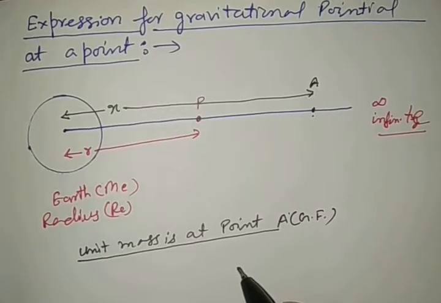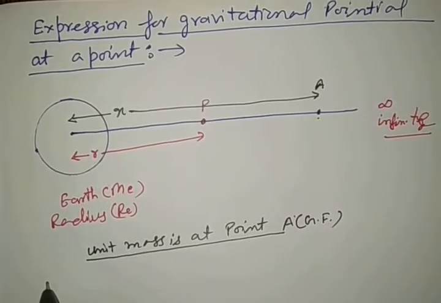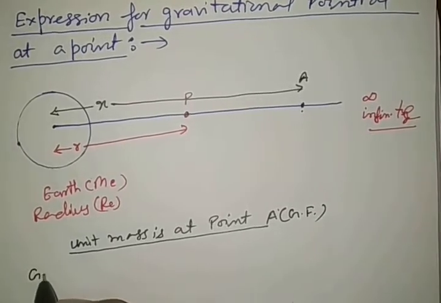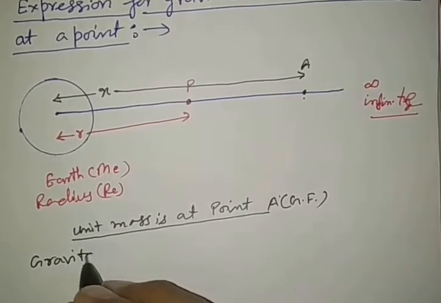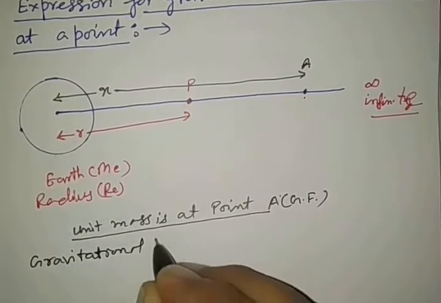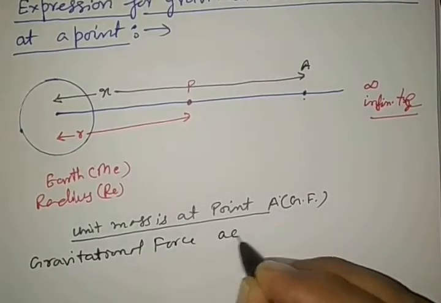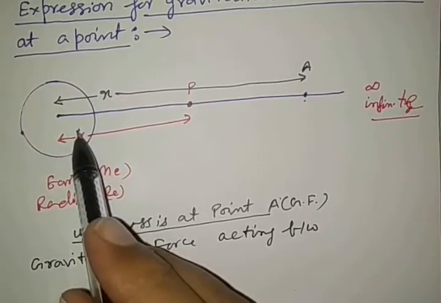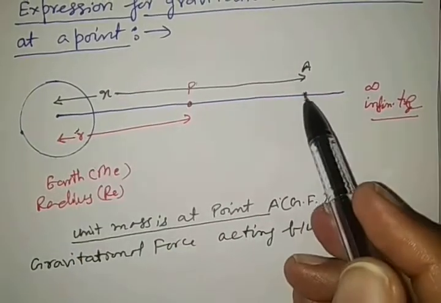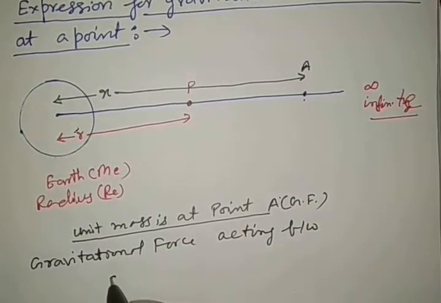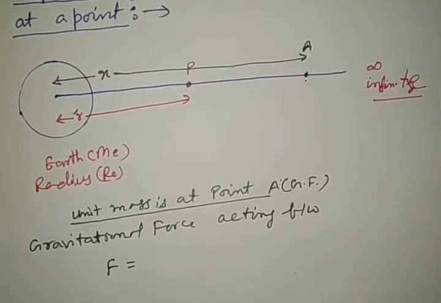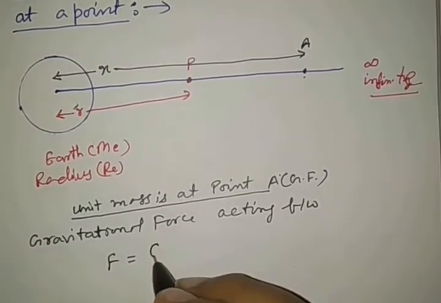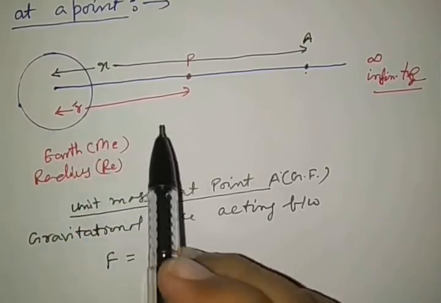Then we want to see the gravitational force acting between the earth and the unit mass, given by the universal gravitational formula, F is equal to capital G m1 m2 by r square.